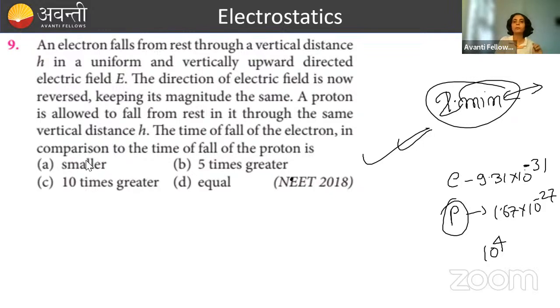Each one of you has to solve it. So do solve it. ठीक है? Ahmednagar. Yes. Very good. Okay, very good.